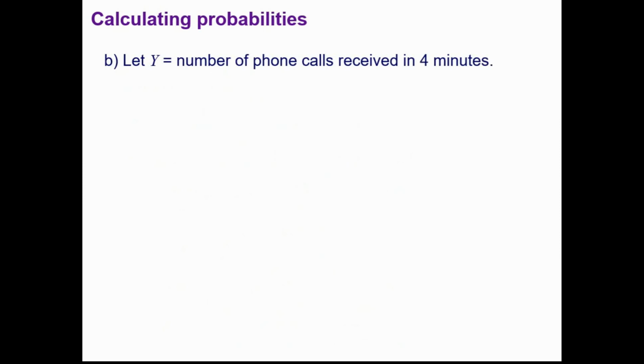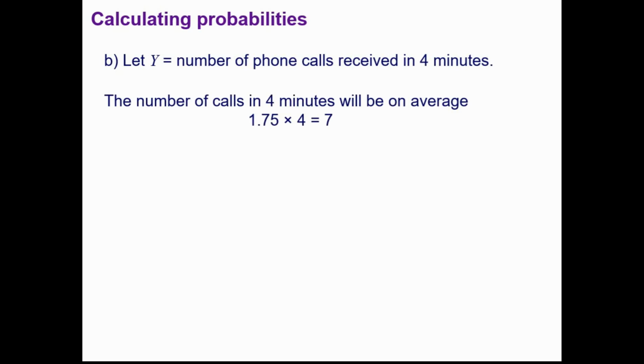Then for part B, we're told that Y is the number of phone calls received in 4 minutes, so we have this new random variable Y, which is the number of phone calls received in 4 minutes. We know it was 1.75 per minute, and we know it follows a Poisson distribution, so the rate is constant. So in 4 minutes we'd expect 4 times as many calls, so that would be 7 calls in 4 minutes. That is our new value of lambda, and we can say that Y follows a Poisson distribution with lambda equal to 7.